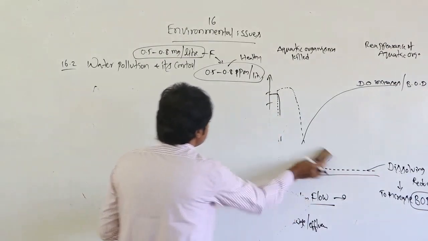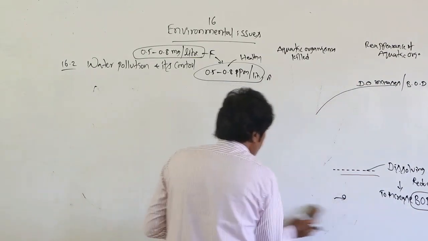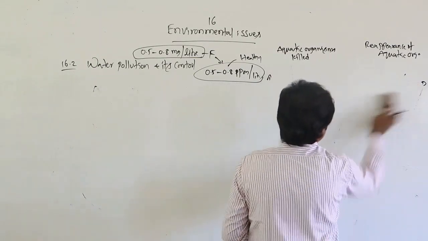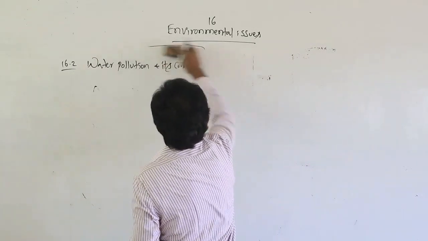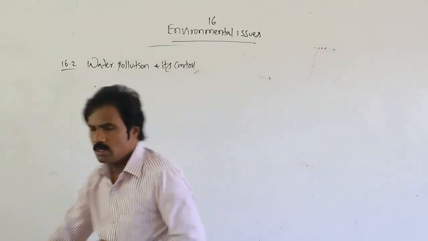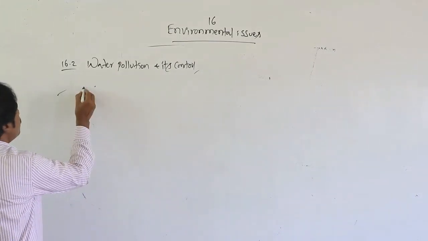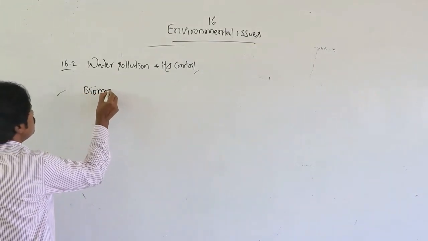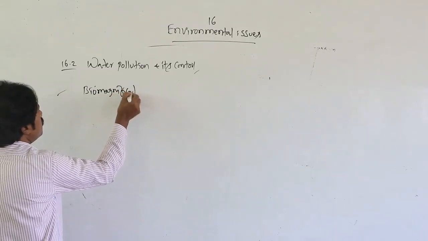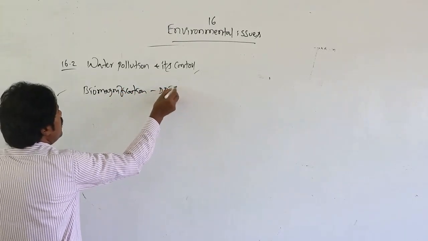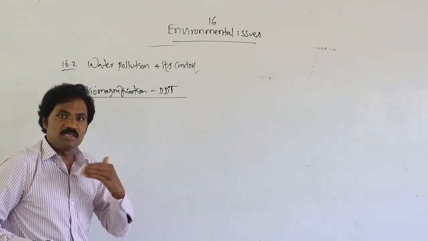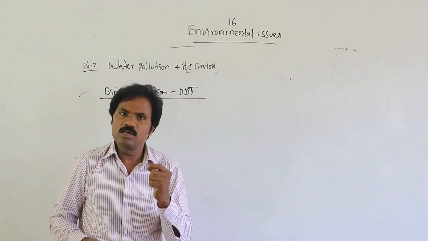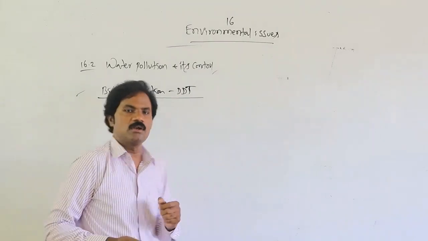What do we normally observe in bio-magnification? Normally we observe either mercury or DDT. Bio-magnification involves either DDT or mercury, and the concentration increases. Normally, what is the percentage of DDT present?